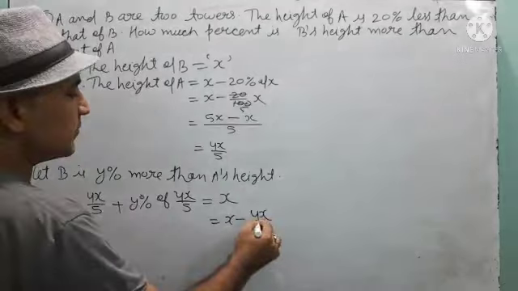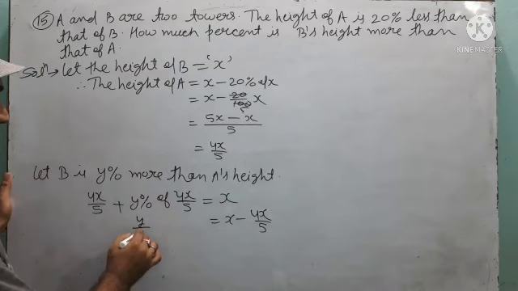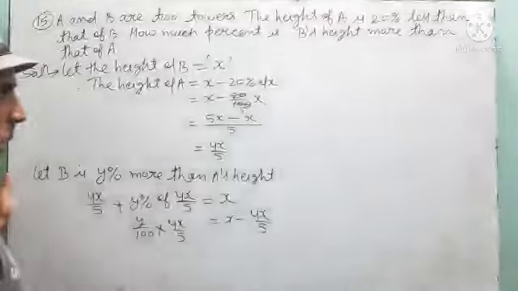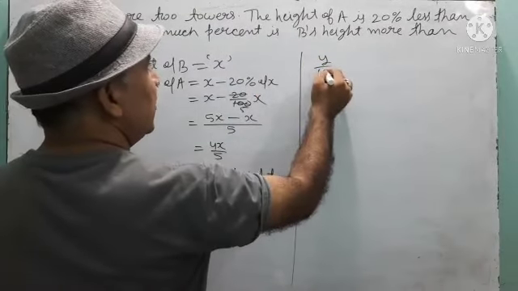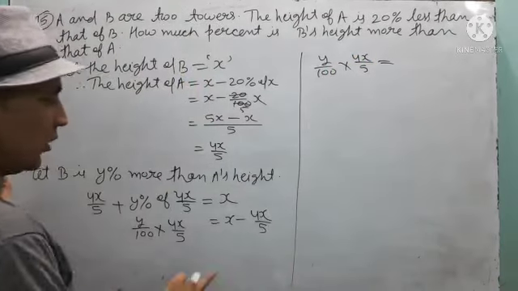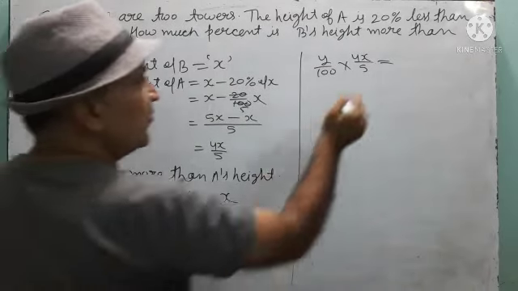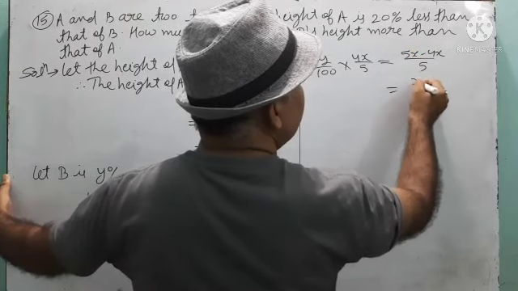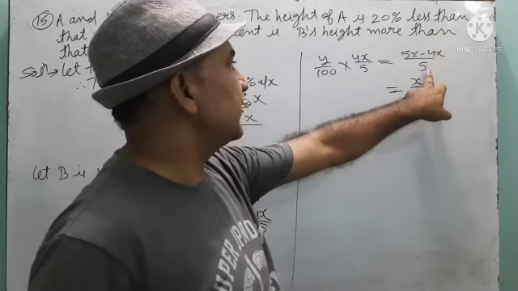Then you will get x minus 4x by 5. And here what will remain? Y upon 100 into 4x upon 5. Solve this by taking the LCM. In the left hand side, y upon 100 into 4x upon 5 is equal to, by taking the LCM 5, x minus 4x upon 5. If we take the LCM 5 here, we are getting this one. 5x minus 4x, that is x.